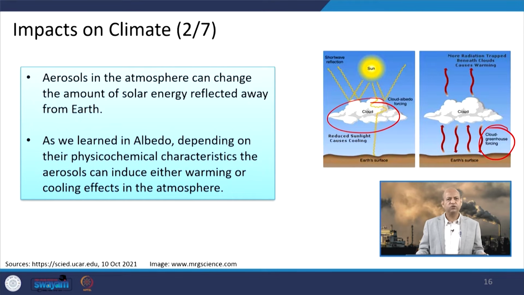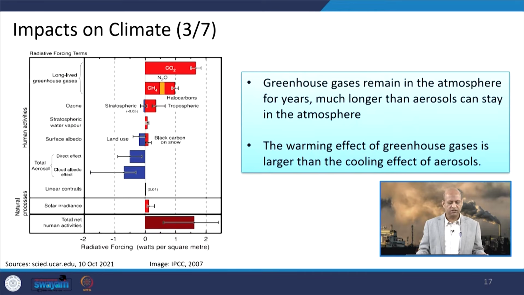So, albedo has a lot of role in changing the climate along with the greenhouse gases, and this is a very good picture. You can see here radiative forcing is depicted because of different greenhouse gases as well as natural phenomena and particles. Here CO2 has the highest radiative impact, very positive. Then methane also has a positive effect. Ozone has a cooling effect in the stratosphere, but a positive or warming effect in the troposphere. Similarly, this surface albedo, okay.